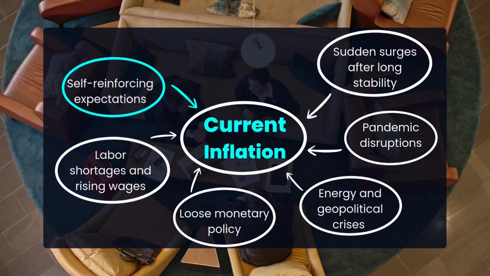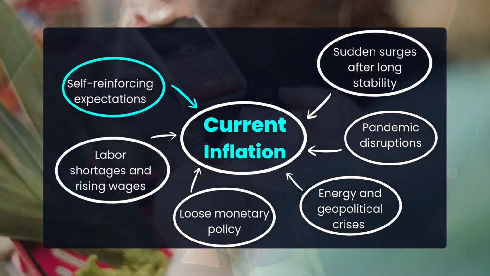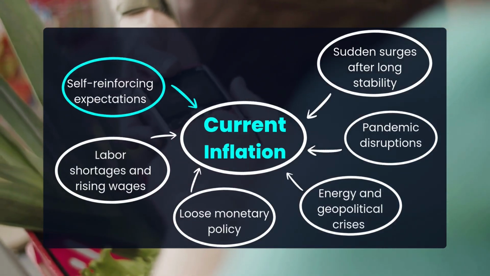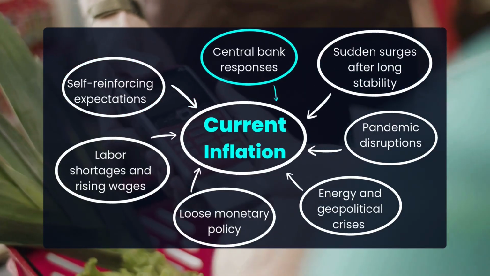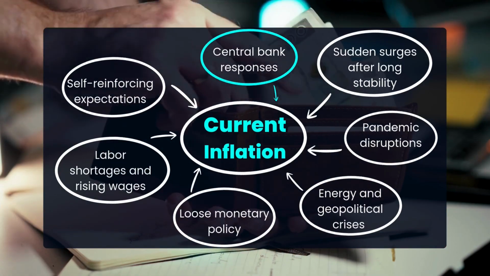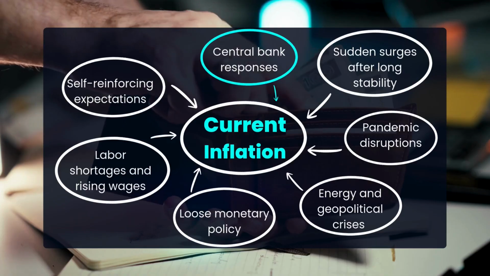Self-reinforcing expectations. Anticipated price rises encourage higher wages and preemptive price hikes by companies. Central bank responses. Higher interest rates make borrowing more expensive, cooling housing markets and spending, and slowing economic growth.